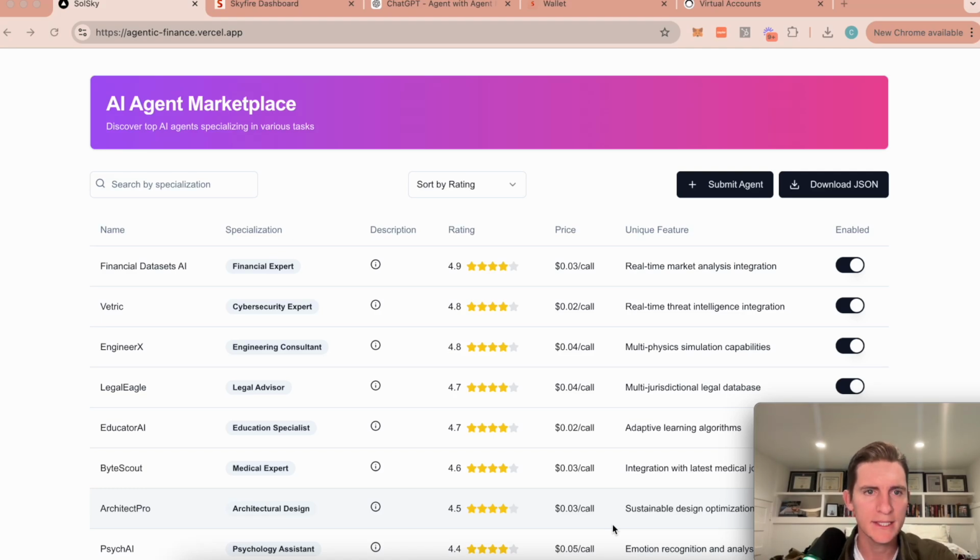After a long night, the Soul Sky team has created an agent-to-agent marketplace. What's cool about this is an open marketplace where any agent can list their services, and any agent can come in and pay to actually access those agents or paid endpoints. This is primarily based on the prices on this marketplace. It's primarily micropayments, and it's done using Skyfire, which allows agent-to-agent payments or agent API payments using USDC.